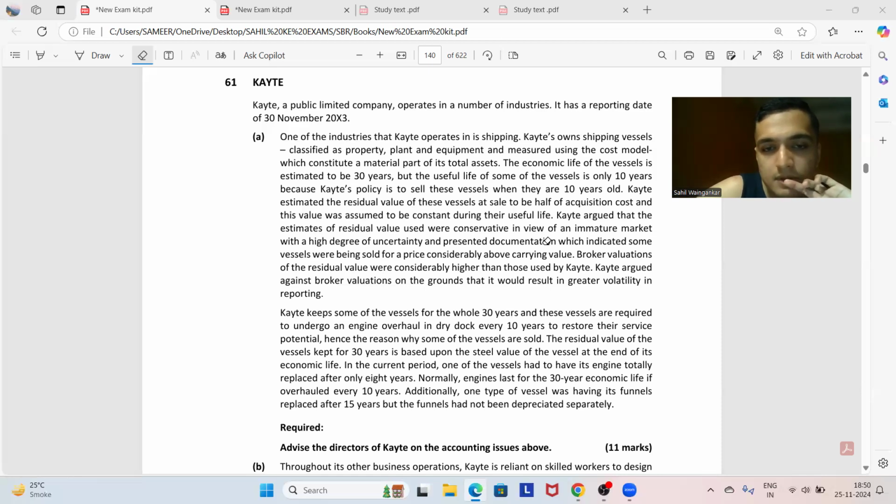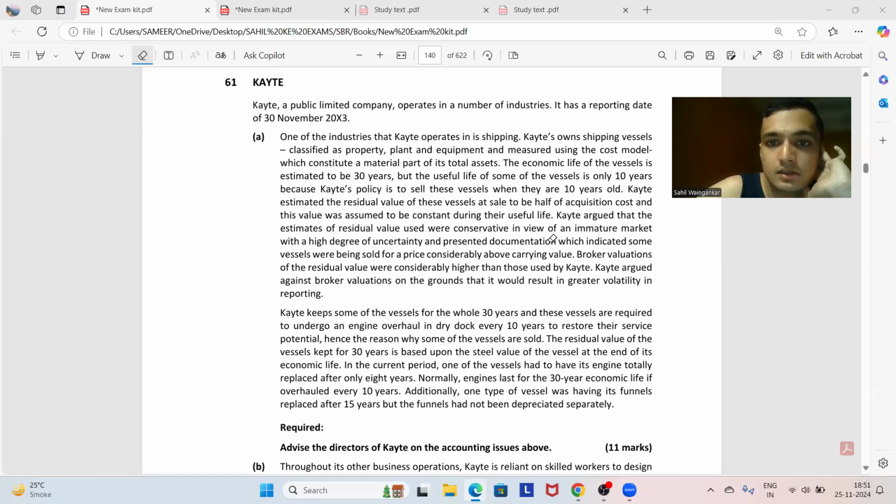KAYTE argued that the estimates of residual value used were conservative in view of an immature market with a high degree of uncertainty. KAYTE has argued against the broker valuation that it would result in higher volatility in the reporting. This is an invalid argument.